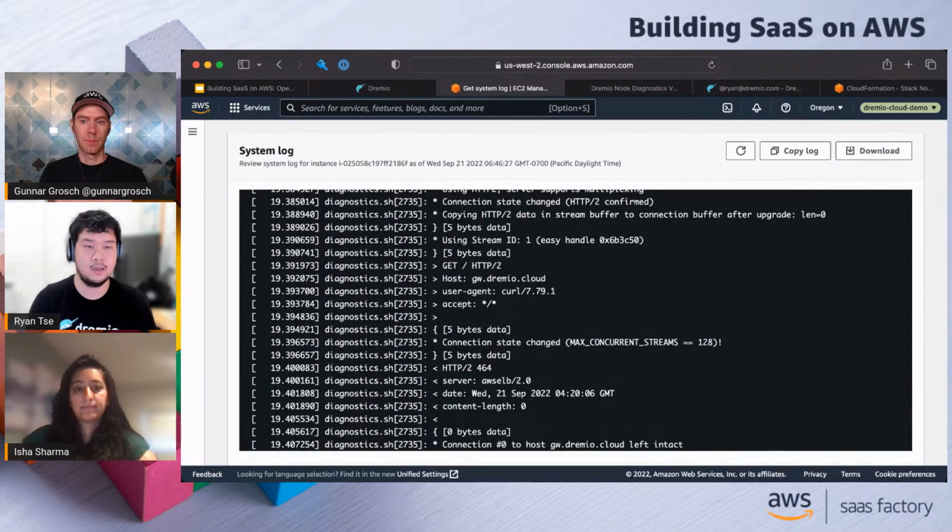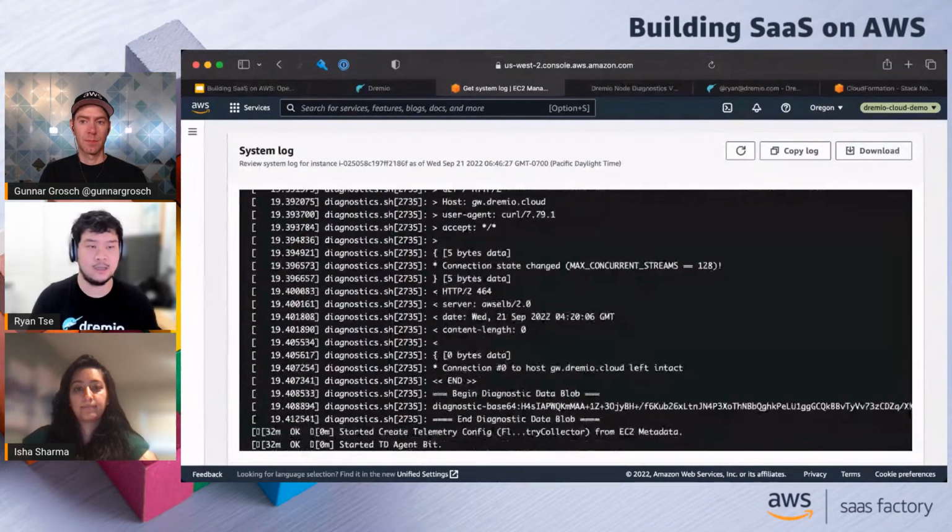So what we've done here is made it very easy for our users to look at it themselves. If they know what they're looking at, they can look at the output themselves. But we also wanted to make it so that our support team can ask the user, hey, you're seeing some problems, let's have you give us this log, and we will give you some advice or suggestions in terms of what you might do to resolve the problem. So what we have here is you can either copy log or download log. In this case, I'm just going to copy it so that it's easy enough for me.